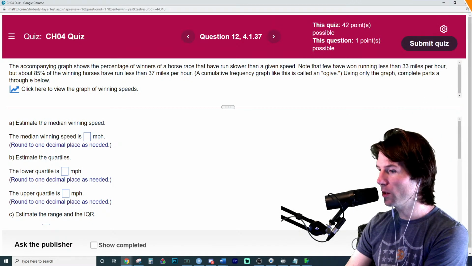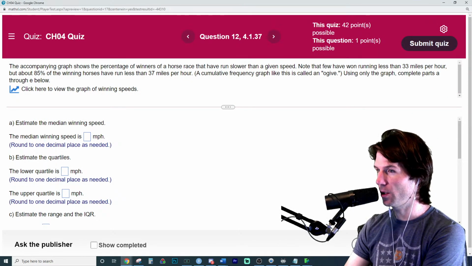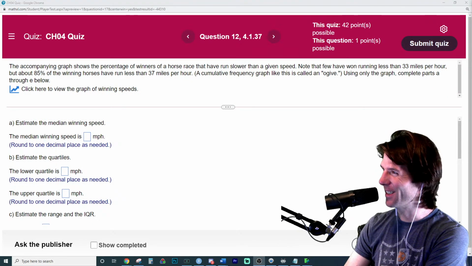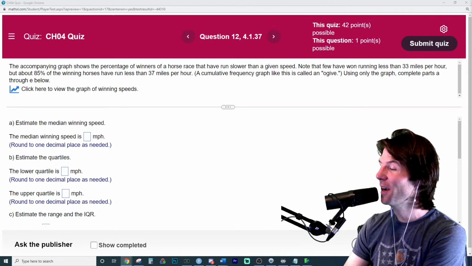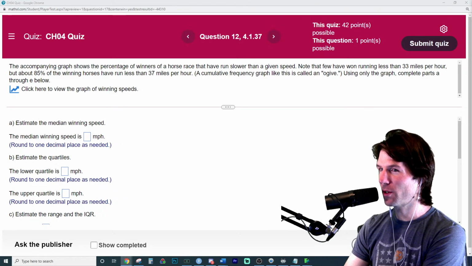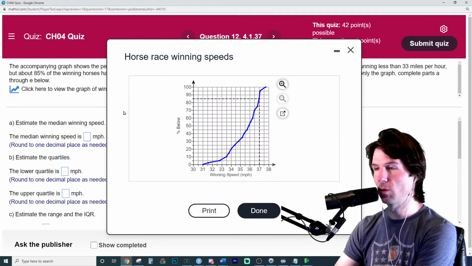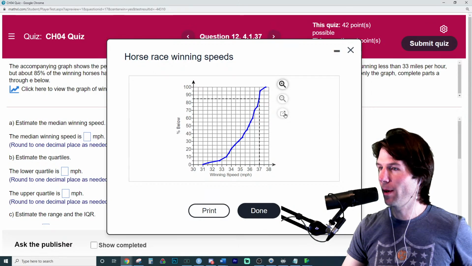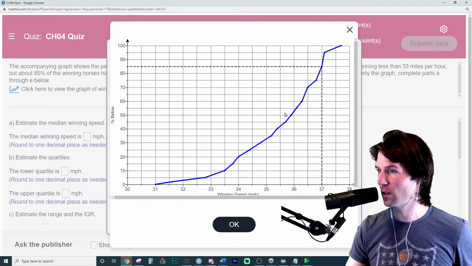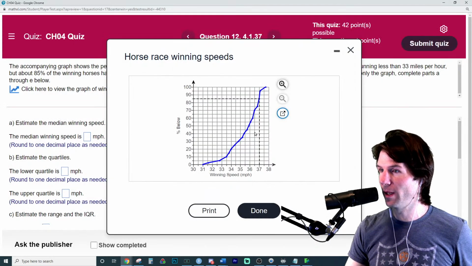Let's jump into the horse racing question. Here we go. We shouldn't jump into this question. We should gallop into this question. So here we are with the horse racing question. And what we have right here is what's called an ogive. Interesting graphic that's going to show you the percentages as you move through the data. I would suggest either zooming in on this, however you want to view it. We're going to zoom in on it to kind of help.